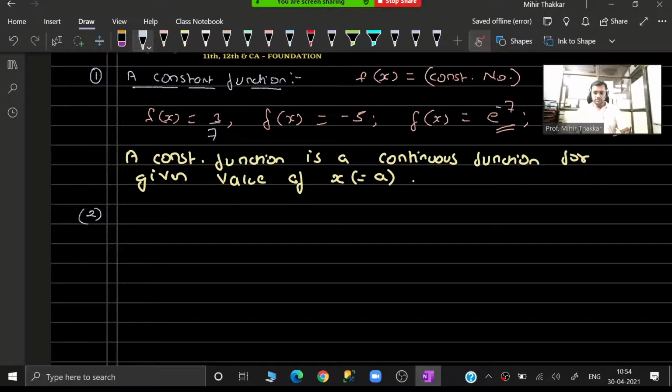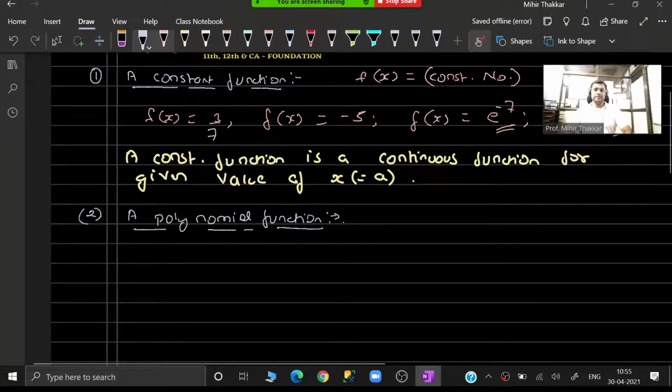Number 2. A polynomial function can be maybe a quadratic function or a cubic function.